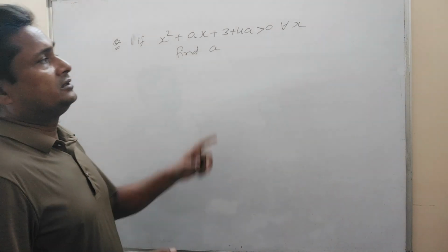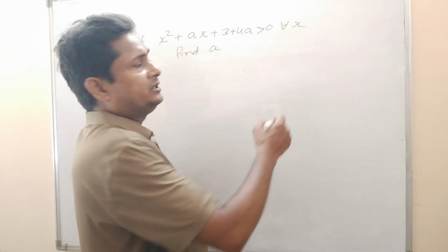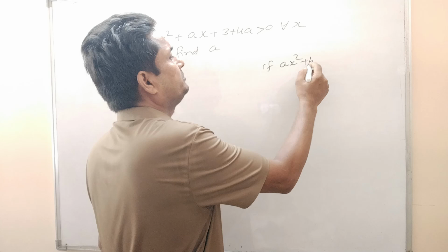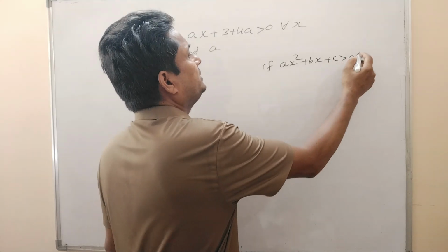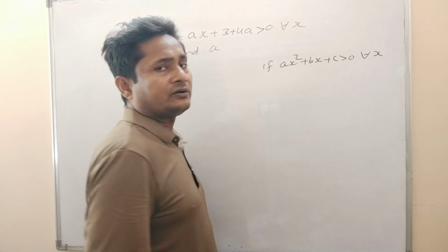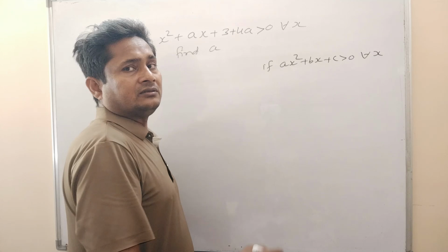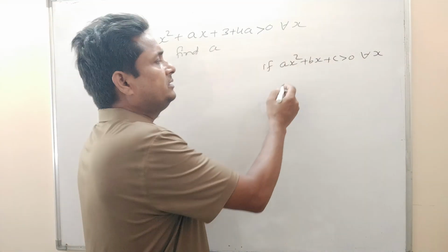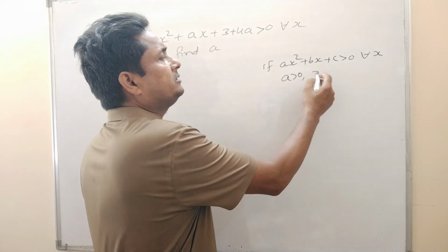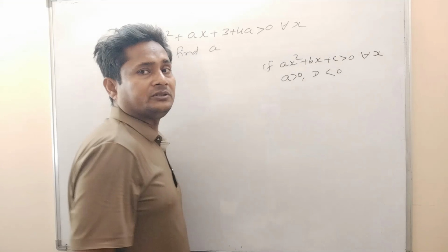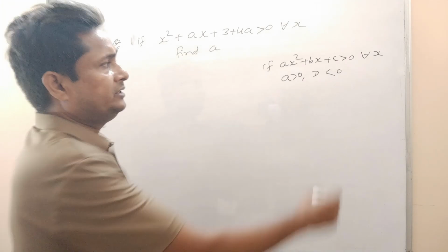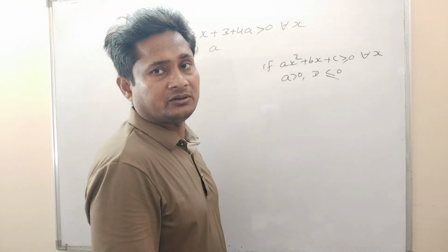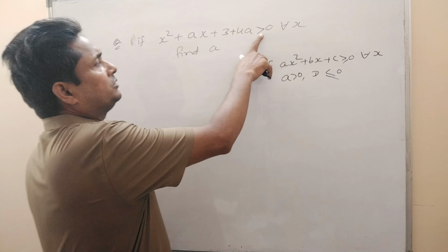See here, I told you the inequality type. If ax square plus bx plus c is always greater than 0 for all x, if it is true for all x, then what will be your answer? A must be greater than 0 and discriminant must be less than 0. If it is greater than or equal to, then here you have to apply less than or equal to. So here it is given positive.